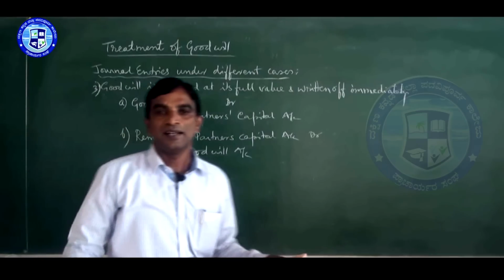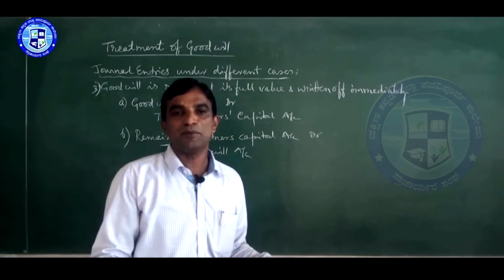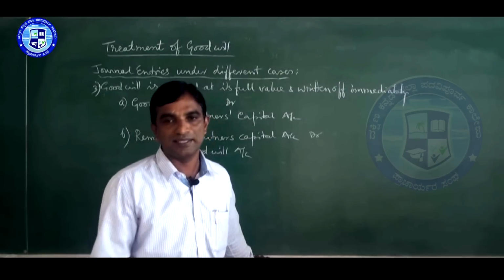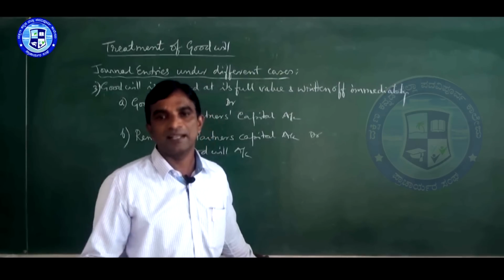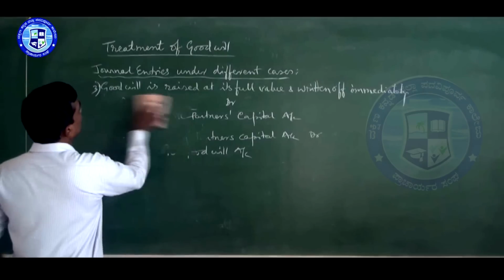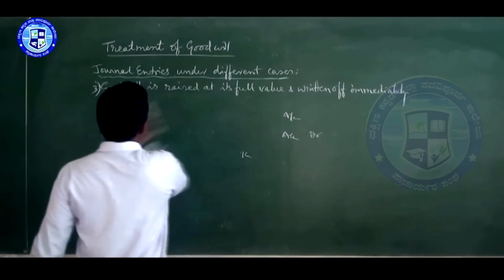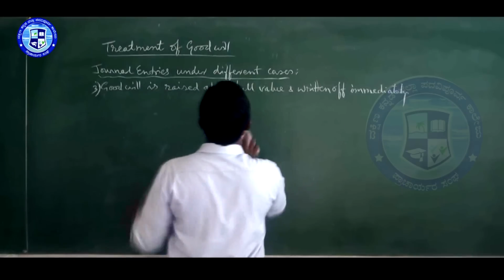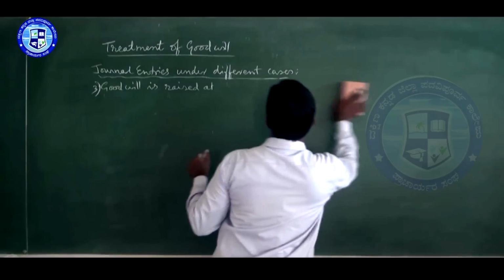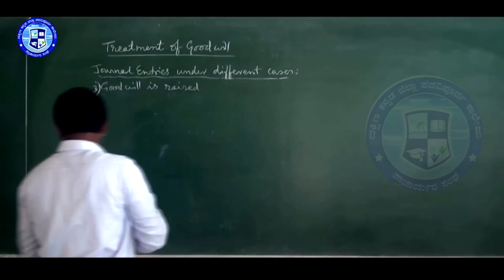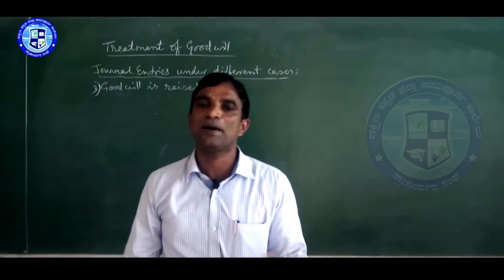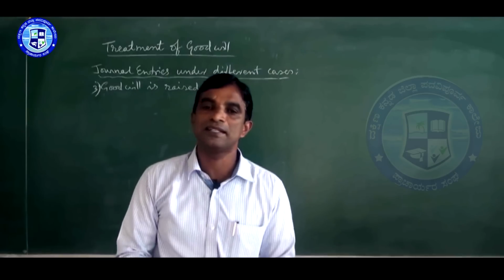One is goodwill retained in the books. There is only one journal entry. When you are writing off, you will get two journal entries. Now, goodwill is raised or created to the extent of the retiring partner's share. This is the third case, when goodwill is not at its full value. A little change is there. Goodwill is raised only to the extent of the retired partner's share.